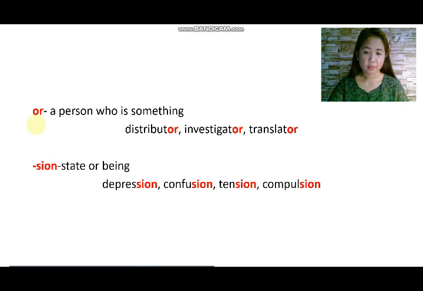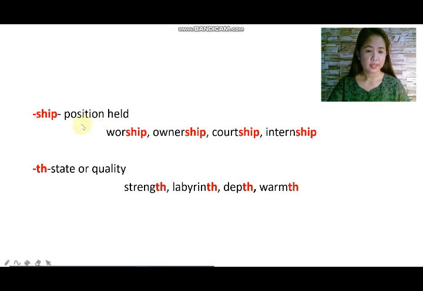confusion, tension, compulsion. The next suffix is ship, which means possession held. This suffix is attached in the words worship, ownership, courtship, internship. We also have the th suffix, which means state or quality. This is attached in the words strength, labyrinth, depth, warmth.